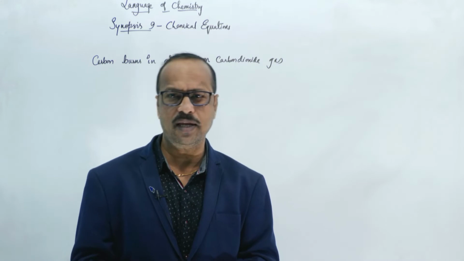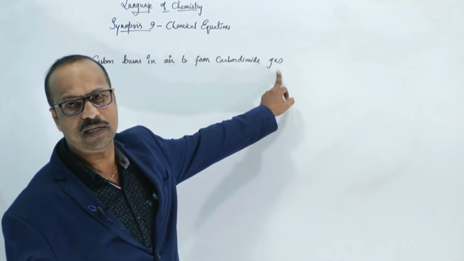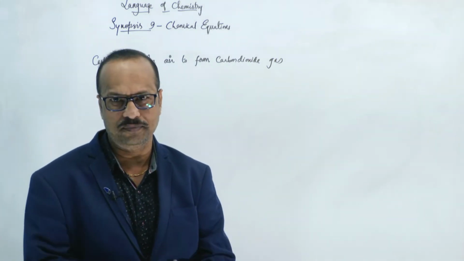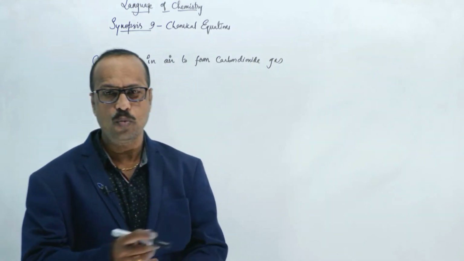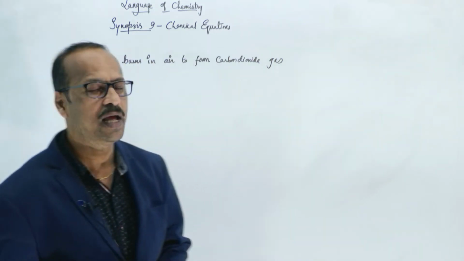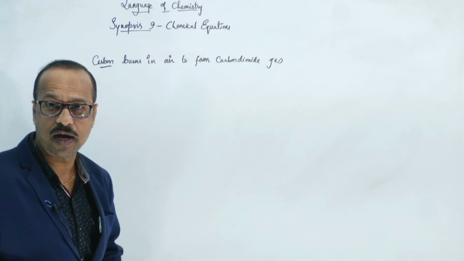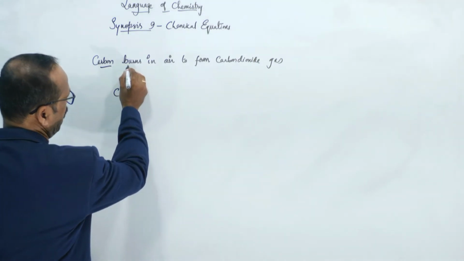For every reaction, it is difficult to write a big sentence like this, right? So what we do, we make it short. The same chemical reaction, we can write in short just by using symbols and formulas. Like you see here, carbon. What's the symbol of carbon? Good, C. Burning in air.